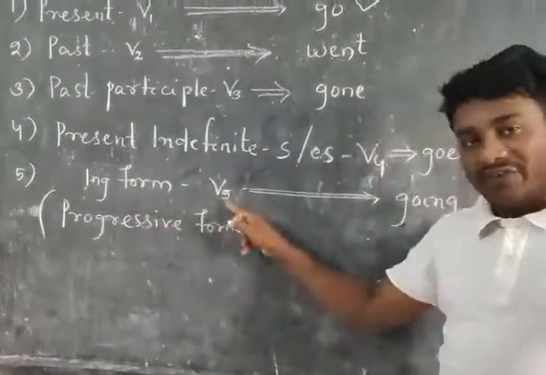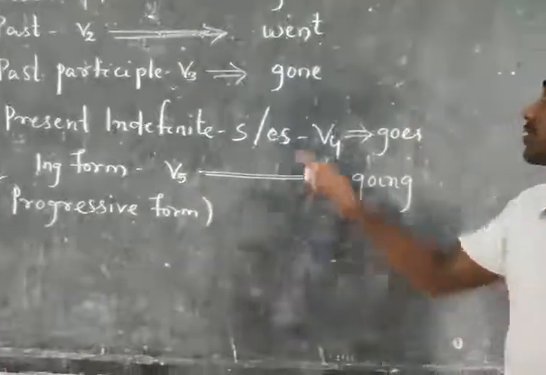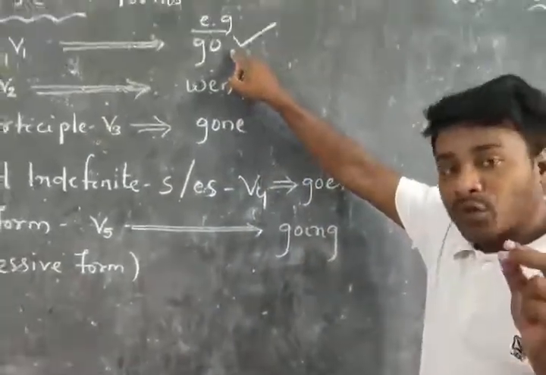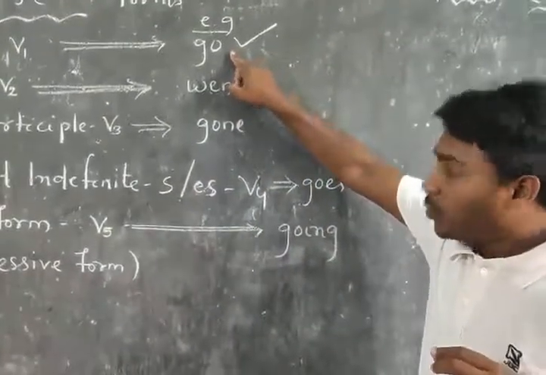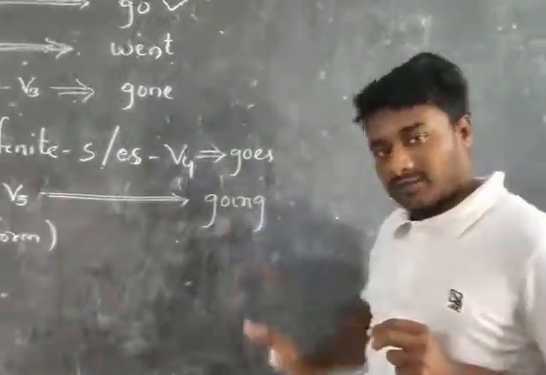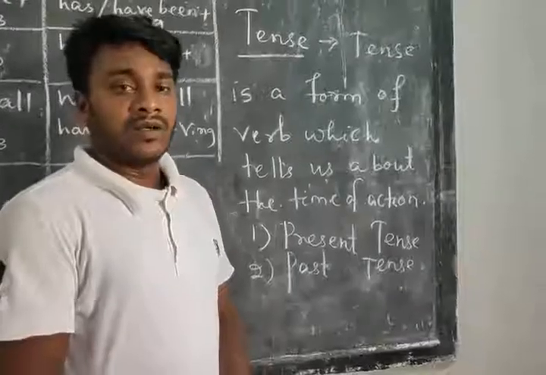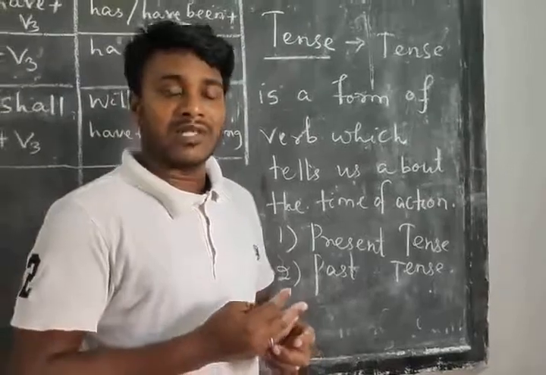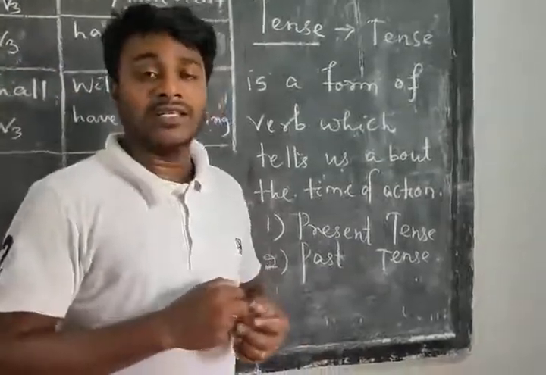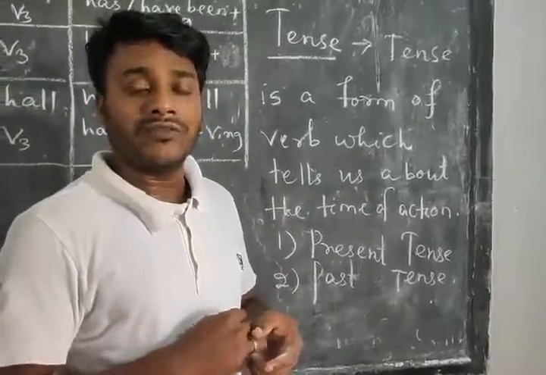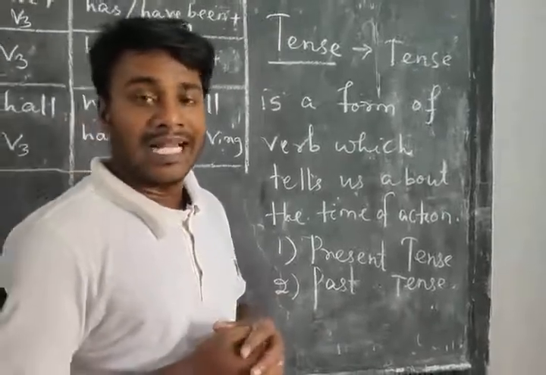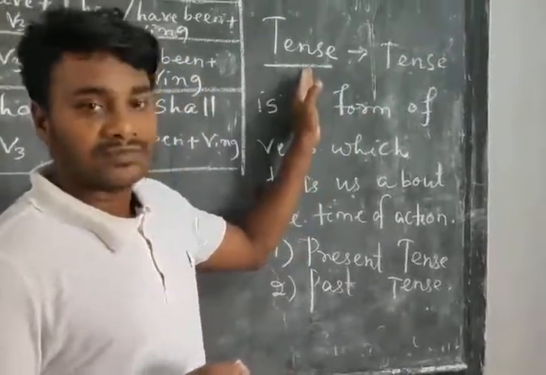It is called V5, and the V5 form or the progressive form of go is going. From the table described about verb, I think you got to know all the 5 forms of your verb. And let's come towards tense.